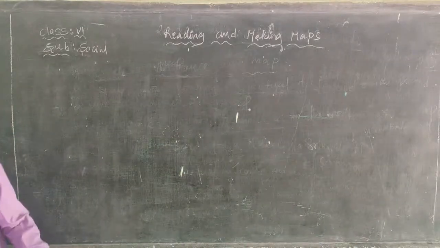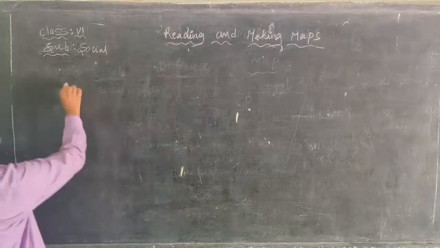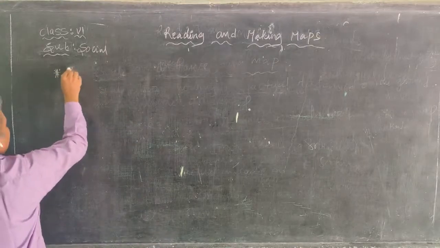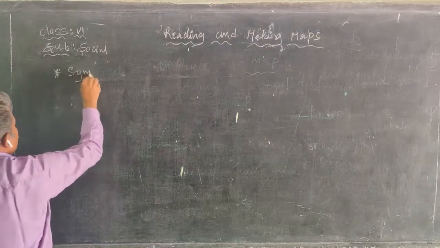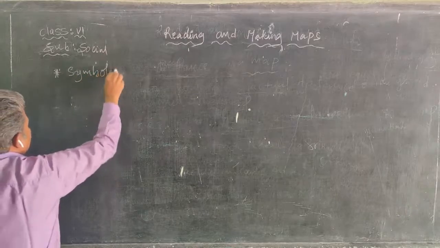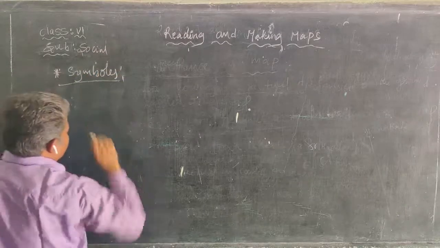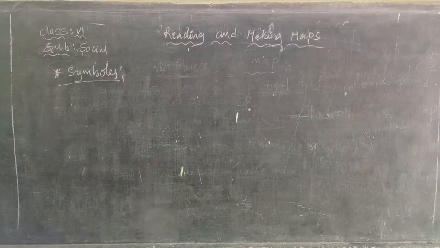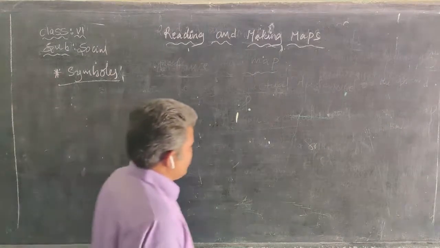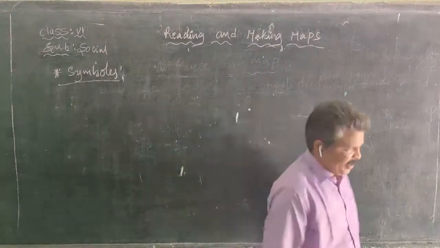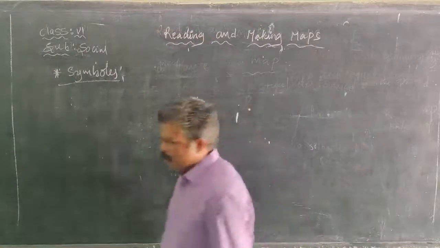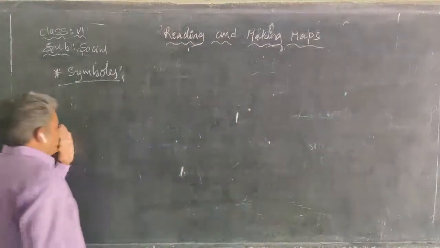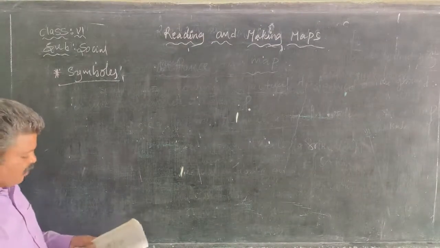Next topic: symbols. Every map maker uses symbols.